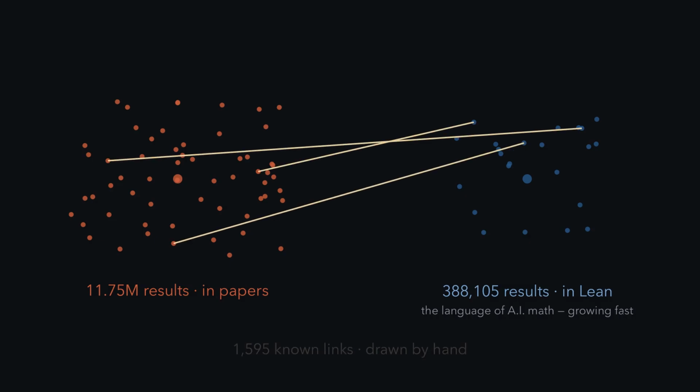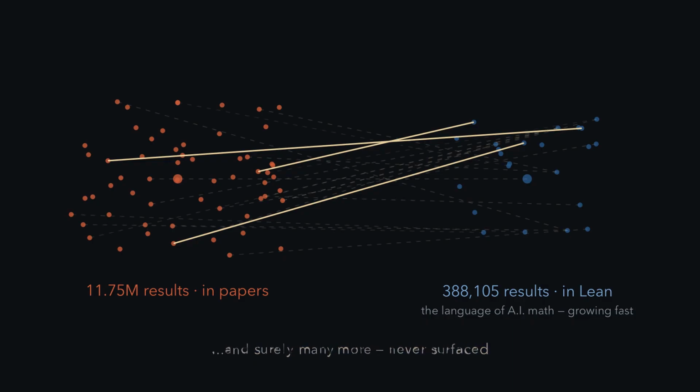Today, only about 1,600 of these links exist, from informal to formal mathematics, and every single one was drawn by hand, using blueprints. But because informal math predates formal math, we find that the same result gets proved in both worlds again and again. There are far more links between these two corpora that stay hidden because annotations only extend so far.